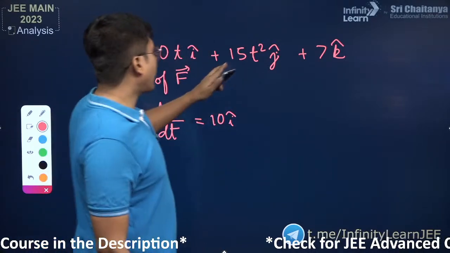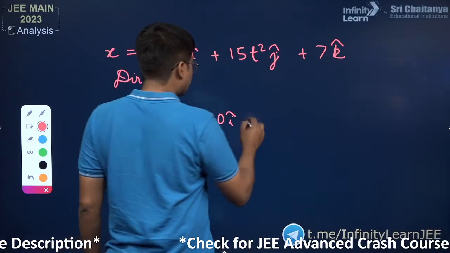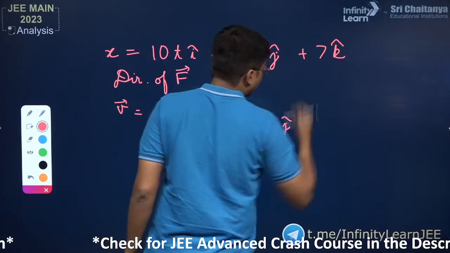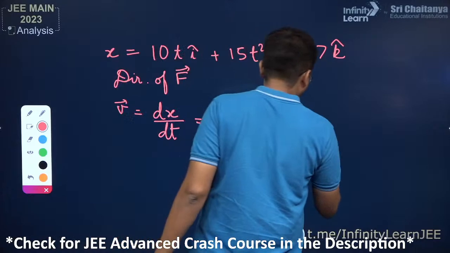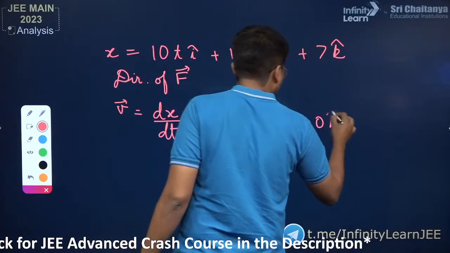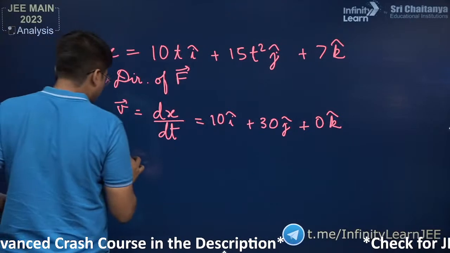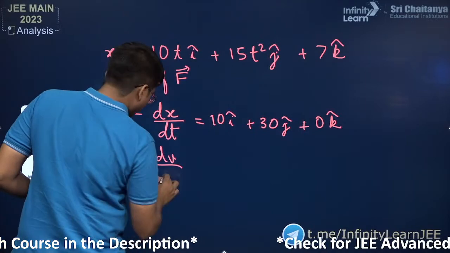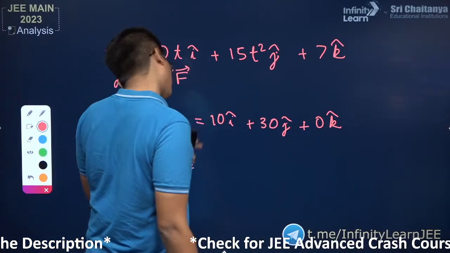Next over here you have the 15t square, which is going to give you 2 into 15t, that is 30t j cap. And over here, since it was a constant, when you differentiate that, it's going to give you 0 k cap. Now this is the velocity. We next need to find the acceleration. For the acceleration, we do dv by dt, and that is equal to 10.